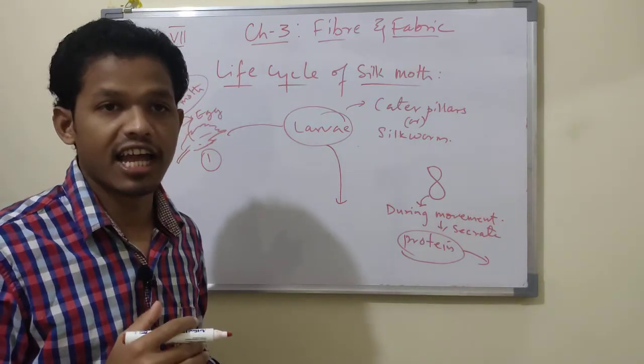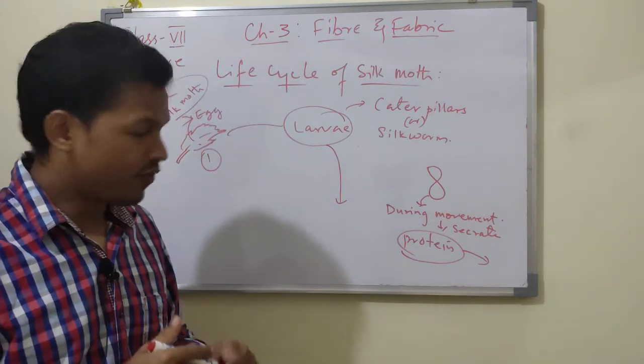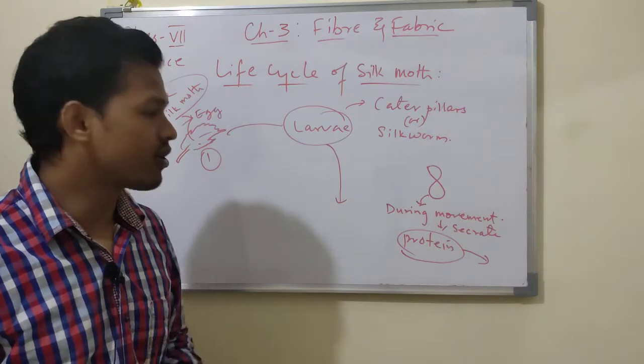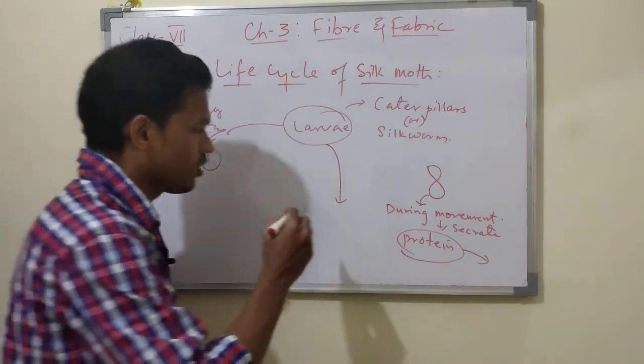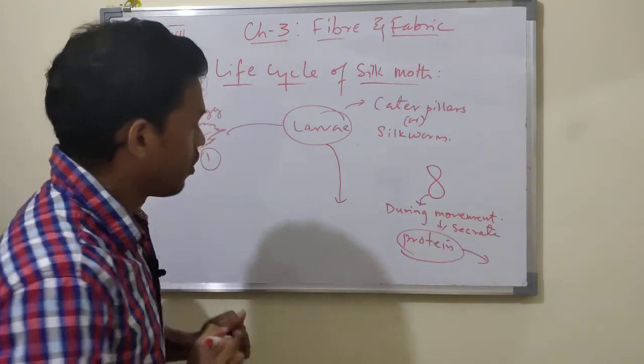It hardens and forms a silk fiber that completely covers the larva. So that is called a cocoon, and during that period it is called the pupa.